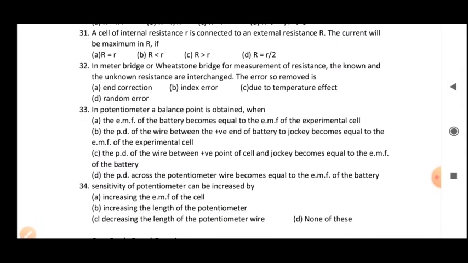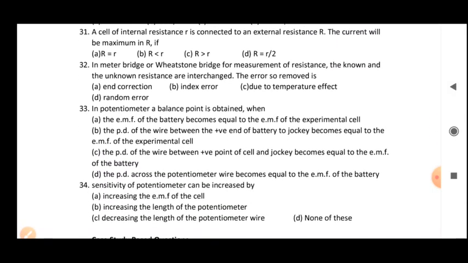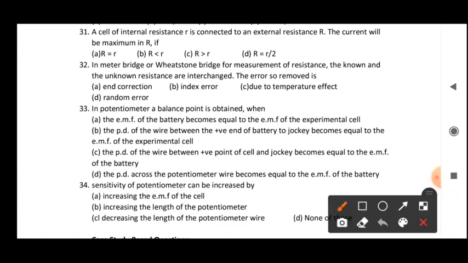Now the question number 31: this is a cell of internal resistance small r connected to an external resistance capital R. So the current will be maximum in R if... any cell that is connected to an external resistance R, we have to find the current. So current will be equal to, as we just discussed, E upon R plus small r.